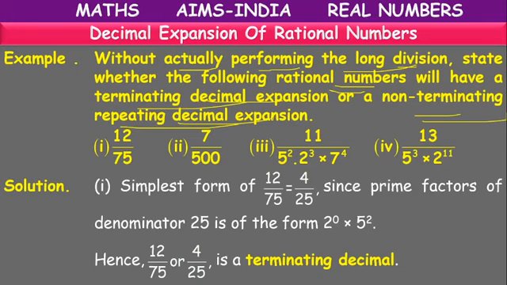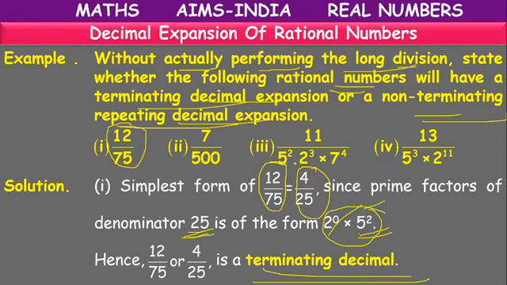Okay. So what is the first question here? 12 by 75. Is it in simplest form? No. We can divide by 3. So what will we get? 4 by 25. So 4 by 25 means the denominator is 25, which can be written as 5 square. In the factors of 25, 2s are 0, 5s are 2. So it is a terminating decimal because it has only 5s in its factors.